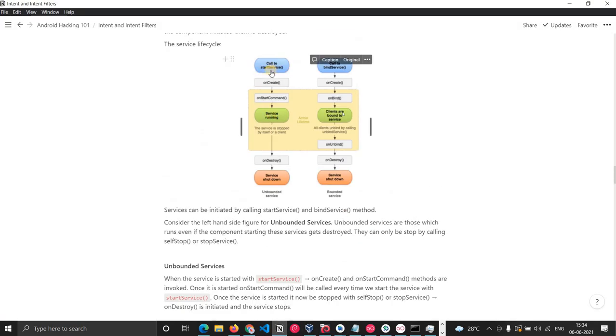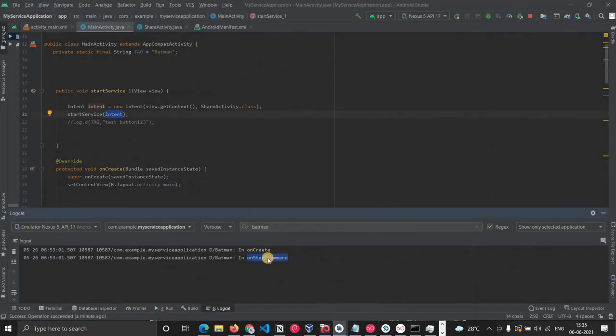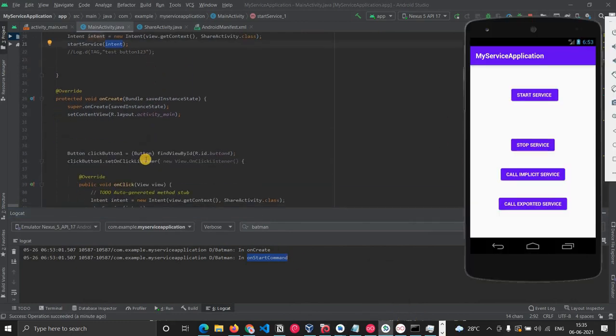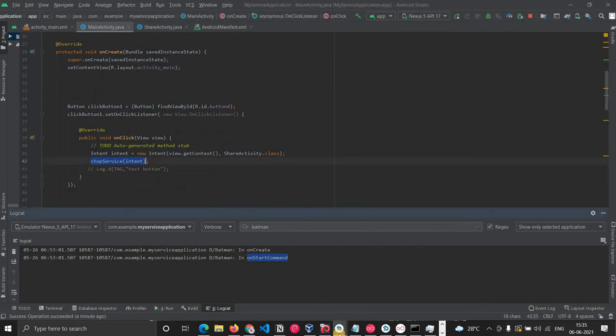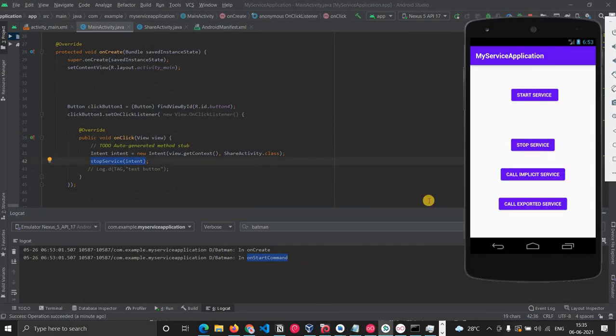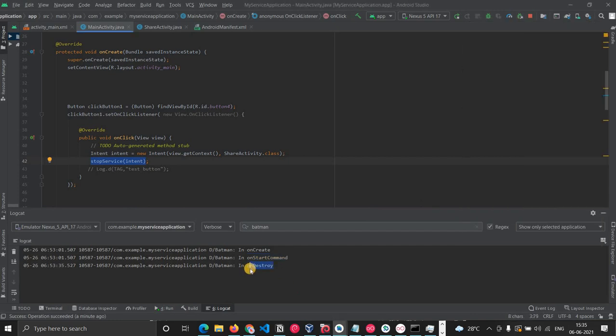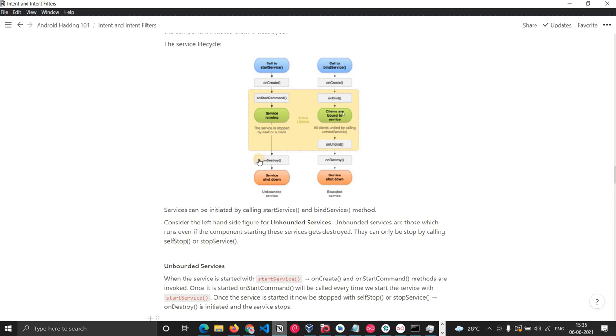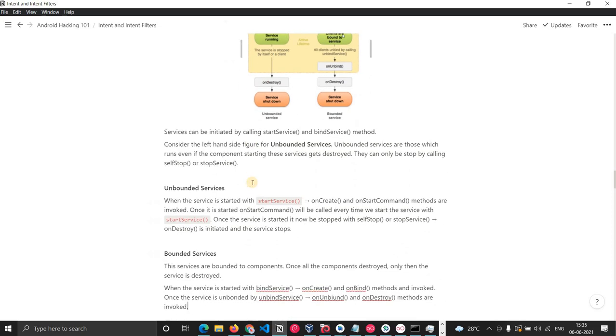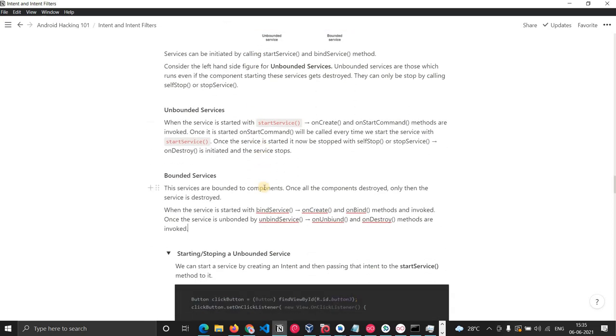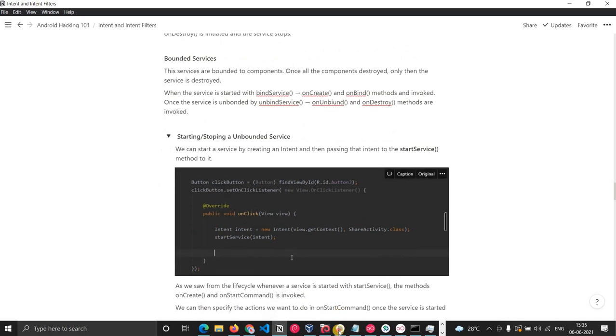As you look at the cycle, onCreate and onStartCommand will be invoked. You can also see it here: onCreate and onStartCommand are invoked when we start a service. When we stop a service, we are passing an intent to stop the service here. If I stop this service, you can see onDestroy is invoked. You can also see in the life cycle that onDestroy is invoked and the service will be shut down. So this is basically the life cycle for the unbound services.